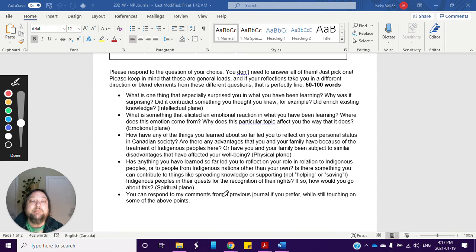And you can blend them. I put these like this to help people get started, but you're not stuck in those categories. They're going to cross over eventually, because you're going to be thinking about your thinking, and that's going to veer into thinking about your role in all of this, or your emotional reactions to all of this.